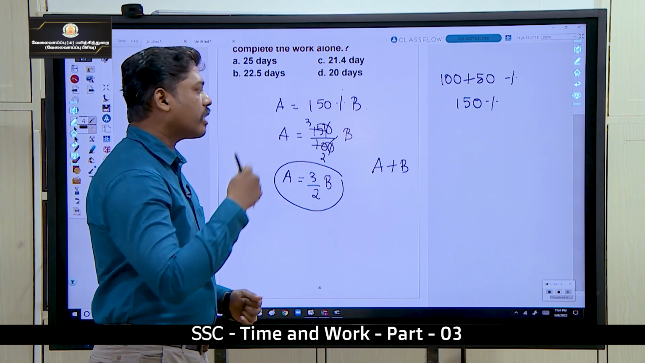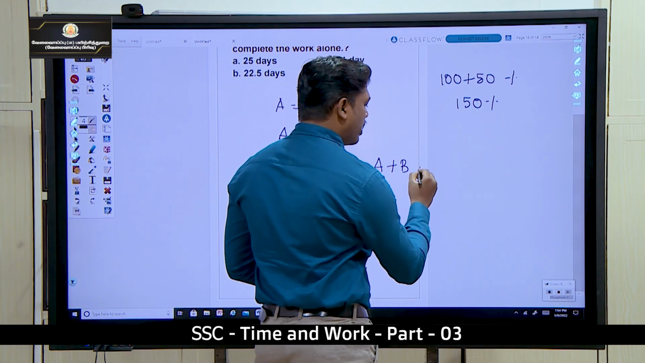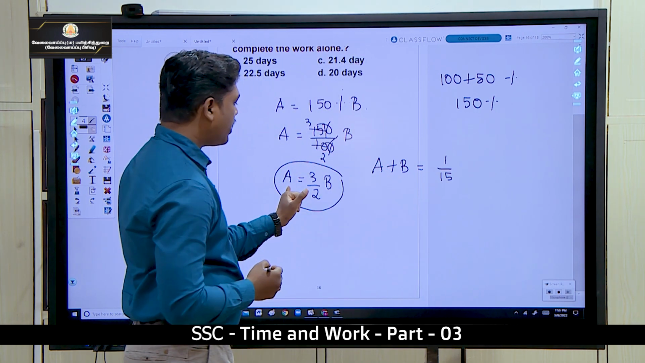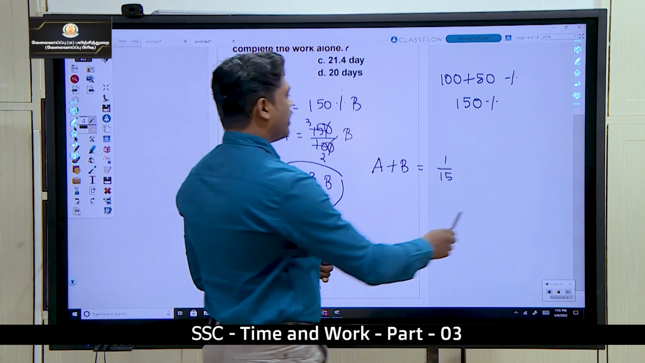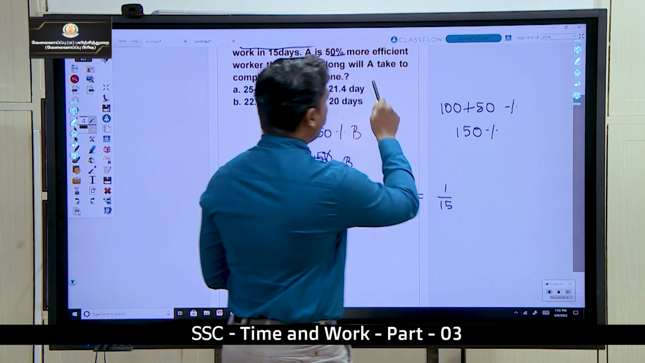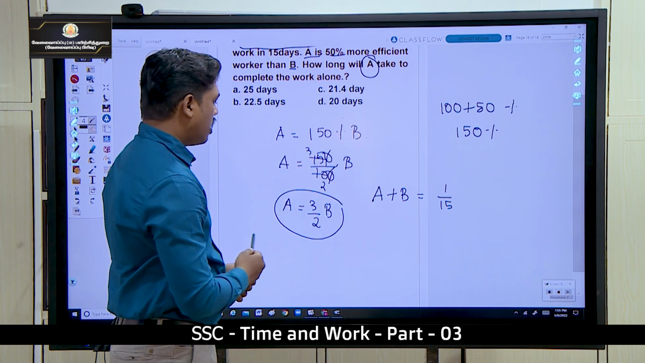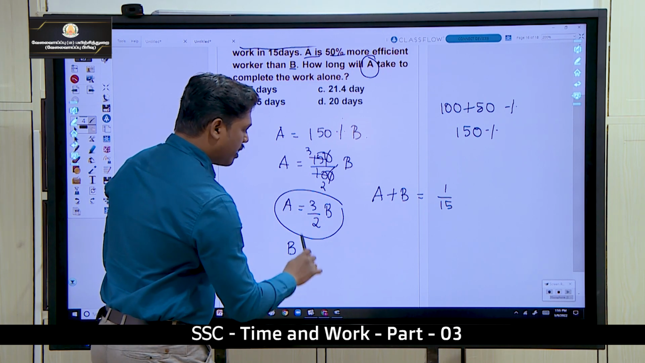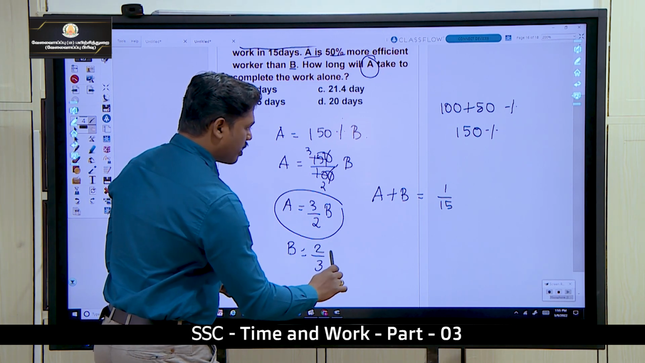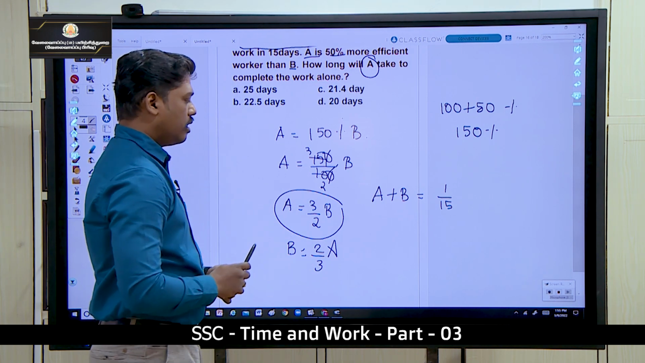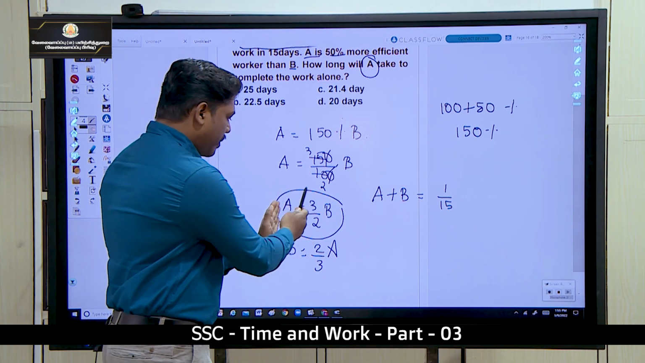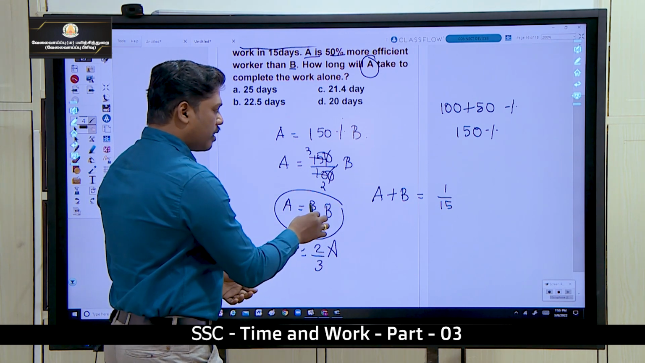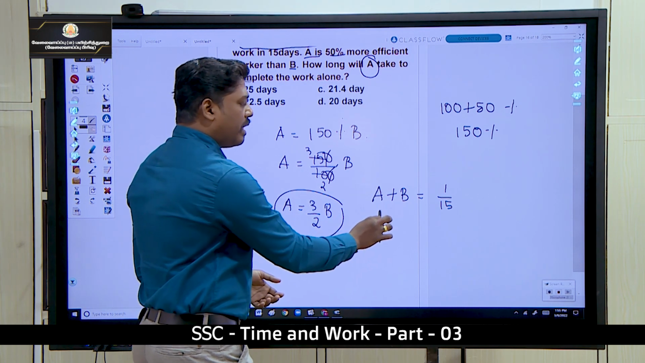So how much work would they have done in one day? In one day, A plus B would have done 1 by 15. Now substitute the A value here. What did they ask? How long will A take to complete? So in place of B, substitute A. So B would be 2 by 3 of A. Suppose they ask for B, then change A to B, so in place of A put 3 by 2 B, and it will be 3 by 2 B plus B.